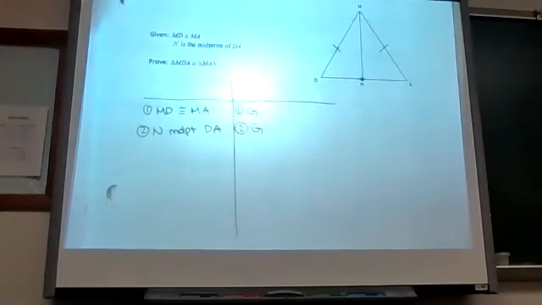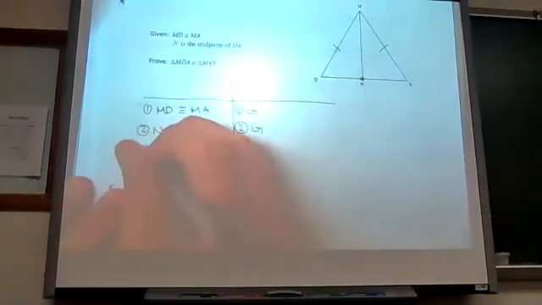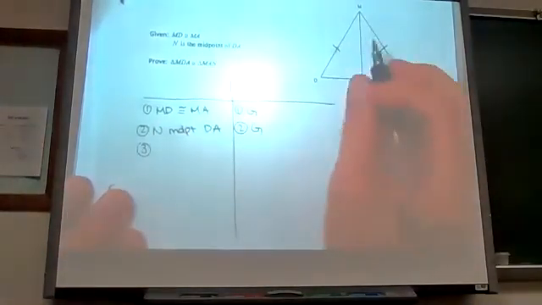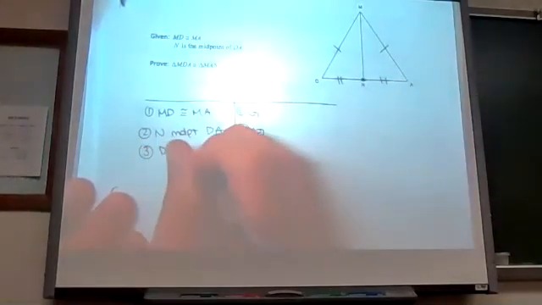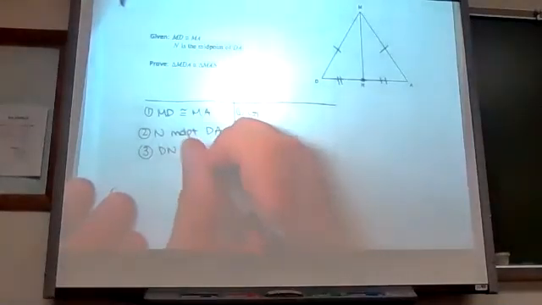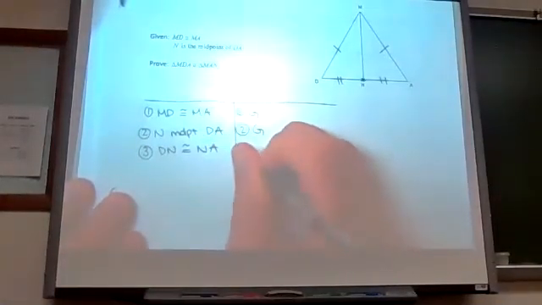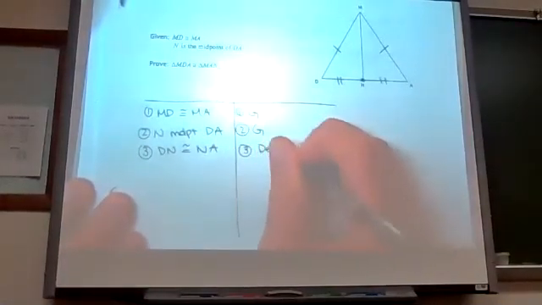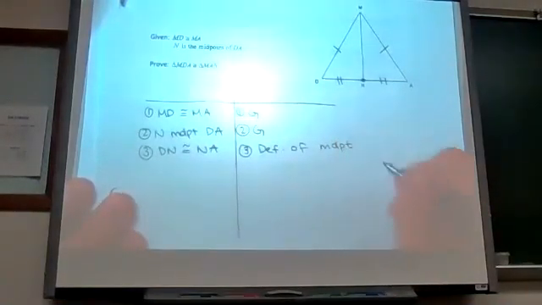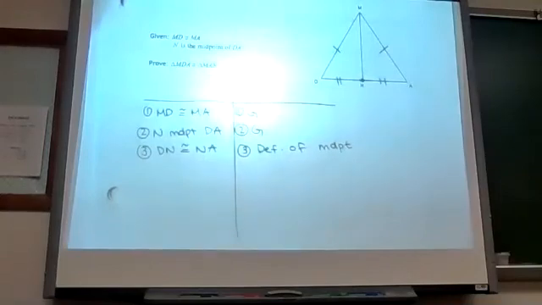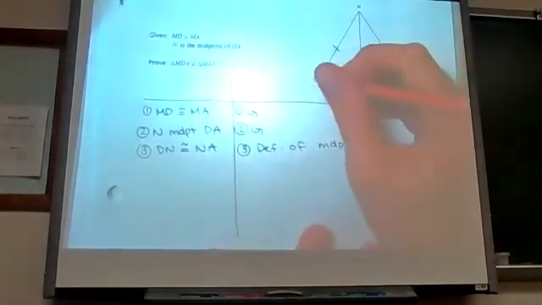DN is congruent to NA. Now there's two ways I could do this proof. I guess I could use reflexive property. We're not going to here. DN is congruent to NA, definition of midpoint. So I should have done it right after the first step. It would have been a little clearer.